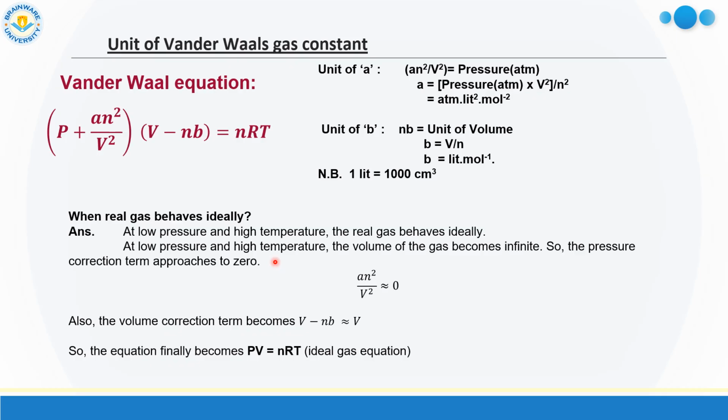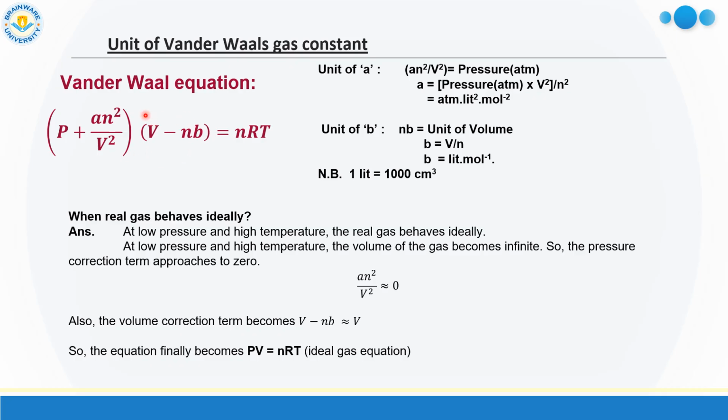Now one important question arises here: when does real gas behave ideally? Actually, at low pressure and high temperature, real gas behaves ideally. Why? Because at low pressure and very high temperature, volume becomes infinite. If V becomes infinite, the total pressure correction term will be nearly equal to 0.